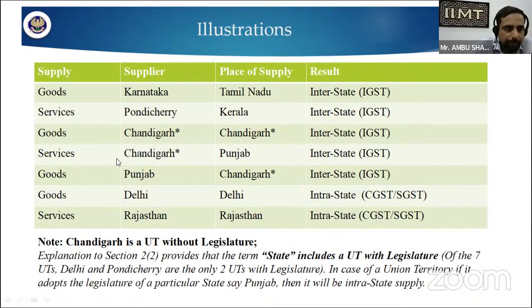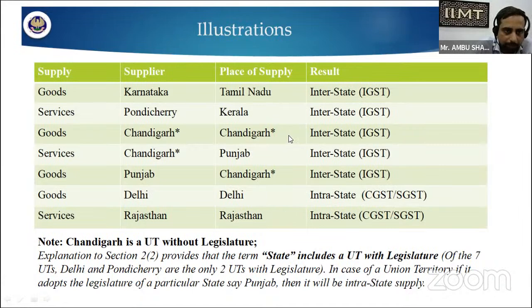Next, we are taking the example of services. The supplier is in Chandigarh, the place of supply is Punjab. The result is interstate. The GST is implemented in the form of IGST, that is called the integrated goods and service tax. Again, we are taking another example. The supplier is in Punjab and the place of supply is Chandigarh, then it is called interstate, again integrated goods and service tax. Again, for goods, the supplier is in Delhi and the place of supply is also Delhi, then it is called intrastate.